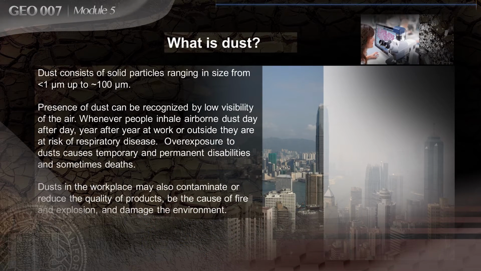What is dust? Dust consists of solid particles ranging in size from less than 1 micrometer up to approximately 100 micrometers. Presence of dust can be recognized by low visibility of the air. When people inhale airborne dust day after day, year after year at work or outside, they're at risk of respiratory disease. Overexposure to dust causes temporary and permanent disabilities and sometimes death. Dust in the workplace may also contaminate or reduce the quality of products, cause fires and explosions, and damage the environment.